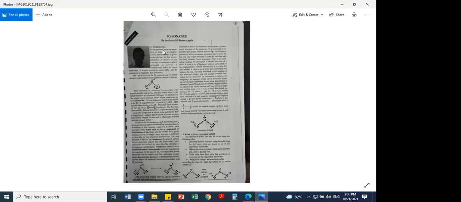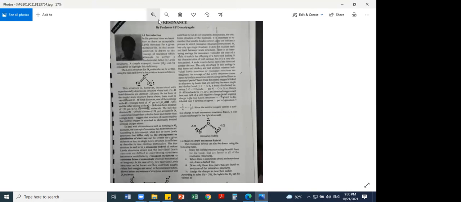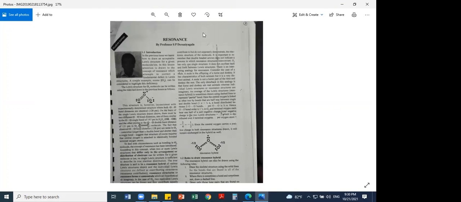I hope you can see the screen. He is in charge of your A-level paper, but it's not available in bookshops. So you can see this is the correct structure of ozone.